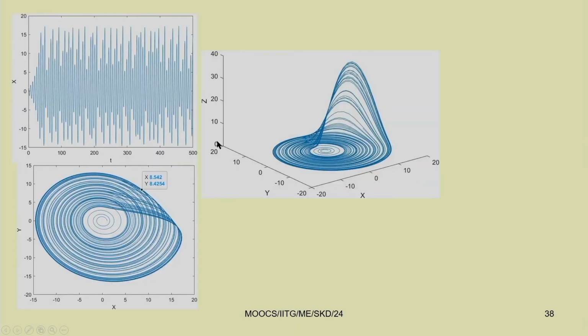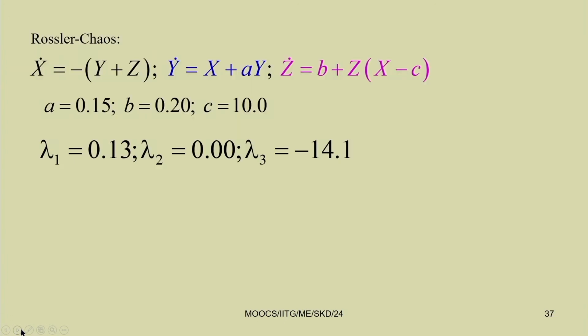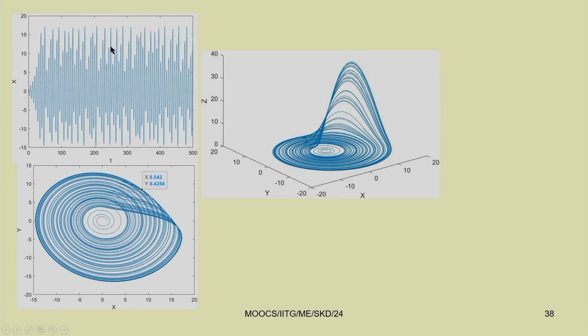Here this 3 dimensional plot is also plotted. Previously I have shown you this x versus y. This is the time response for the Rossler equation. Here you just see the time response, it is bounded. It is within minus 15 on this side and plus 20 on this side, but the response is not periodic or quasi periodic, and it is not going to a fixed point either. That is why this response is chaotic.